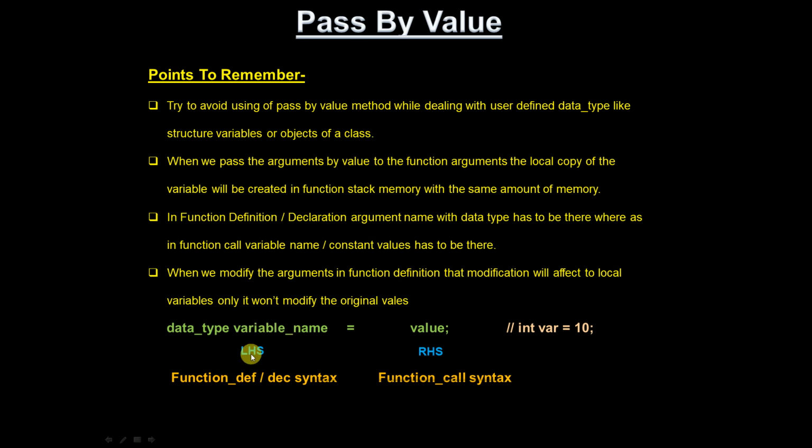Whatever is there in the left hand side, if you declare any variable, the same syntax has to be present in function definition or declaration, and whatever is there in the right hand side, the same syntax has to be there in function call syntax. For example, if you have a variable declaration like int variable equals to 10, this is the left hand side one.